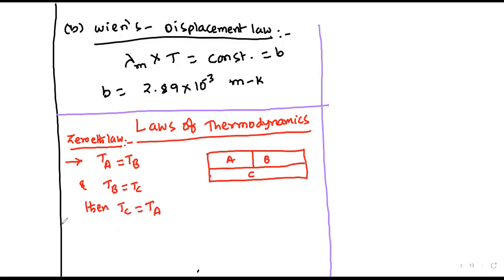And next one is the first law of thermodynamics. The first law says that the amount of heat supplied is equal to the sum of the internal energy and the external work done by the particles.